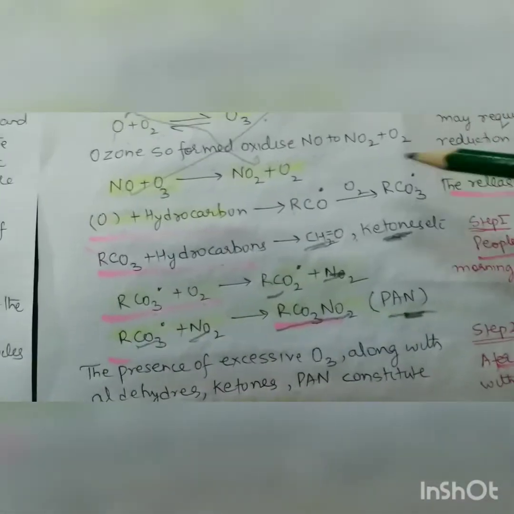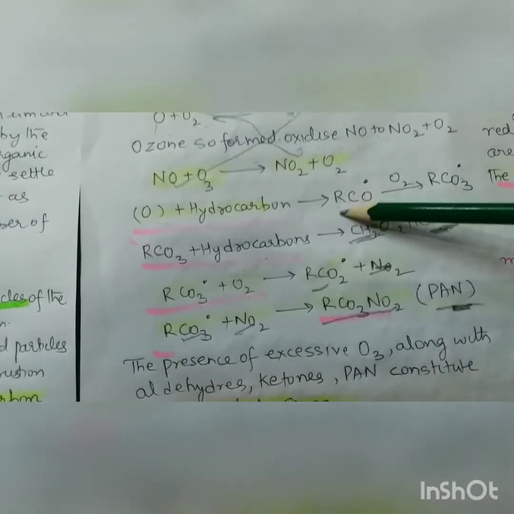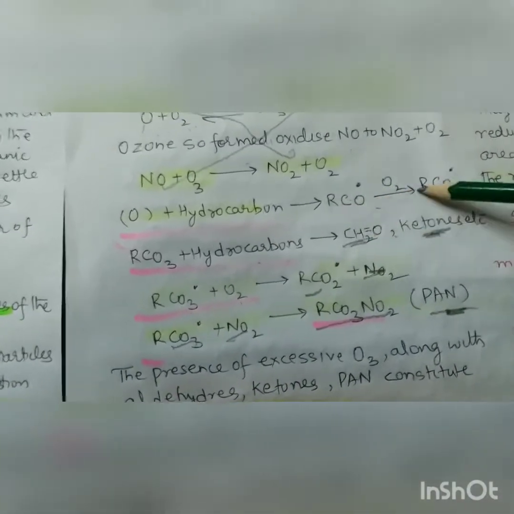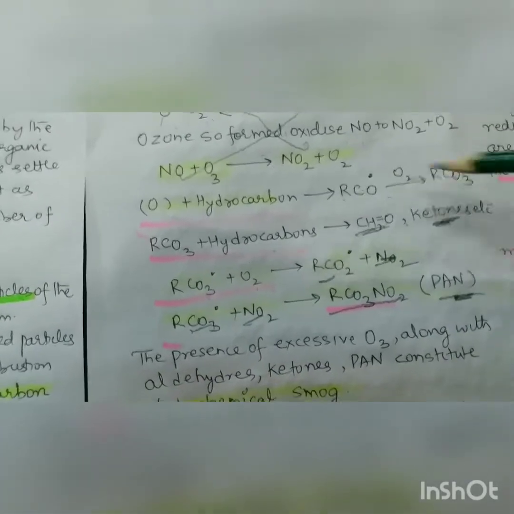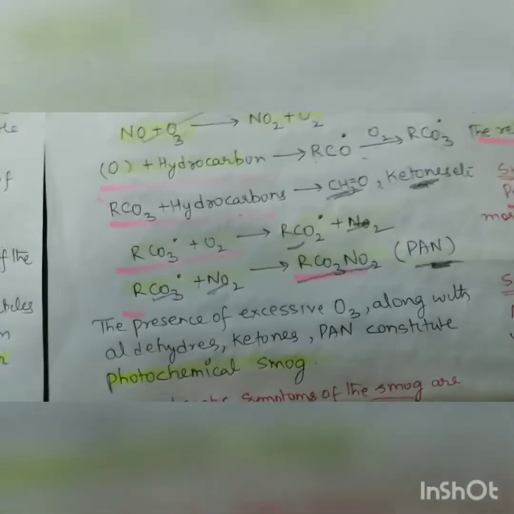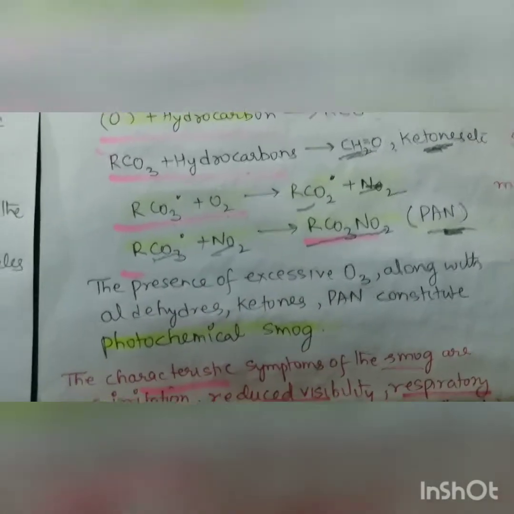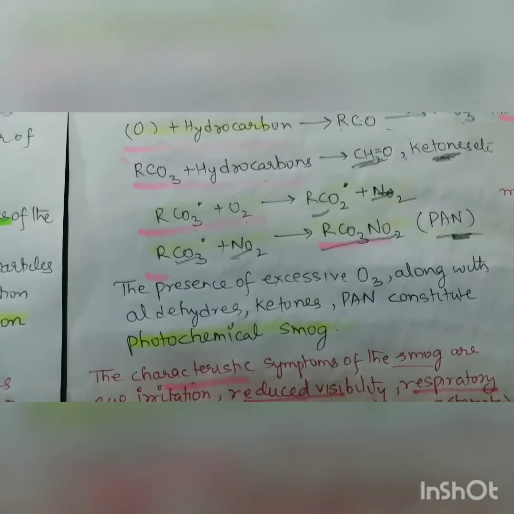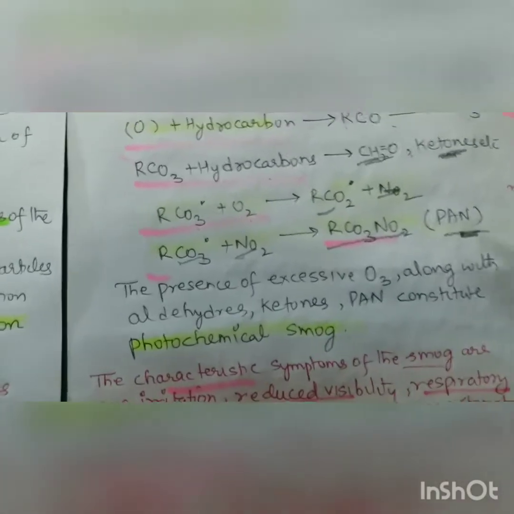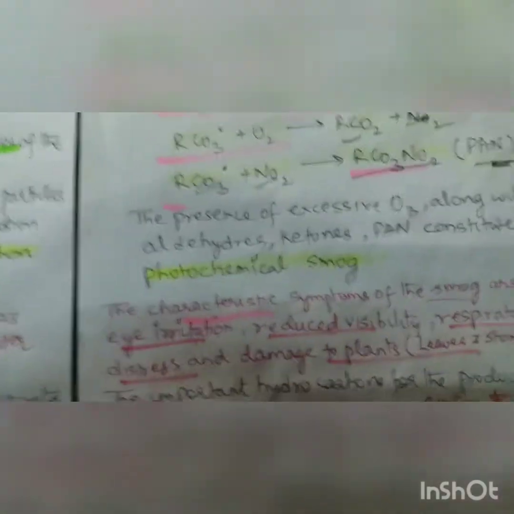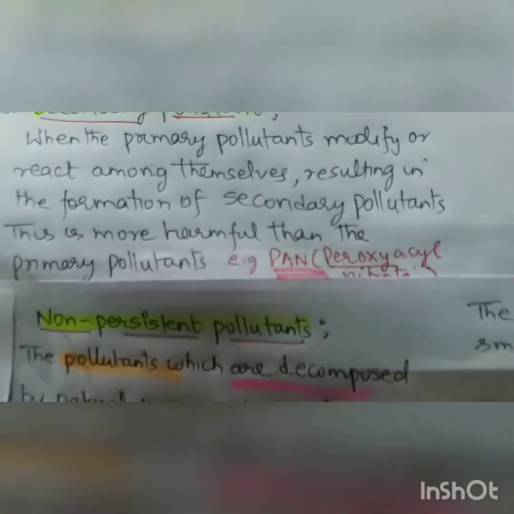This ozone also combines with the hydrocarbons released into the atmosphere to give RCO, then RCO with oxygen gives RCO3. This RCO3 combines with hydrocarbons to form aldehyde and ketone groups, and RCO3 then combines with oxygen to form RCO2, and then RCO3 again combines with NO2 to form this structure which is called a secondary pollutant. I already explained this one. This is called PAN, peroxyacyl nitrate.